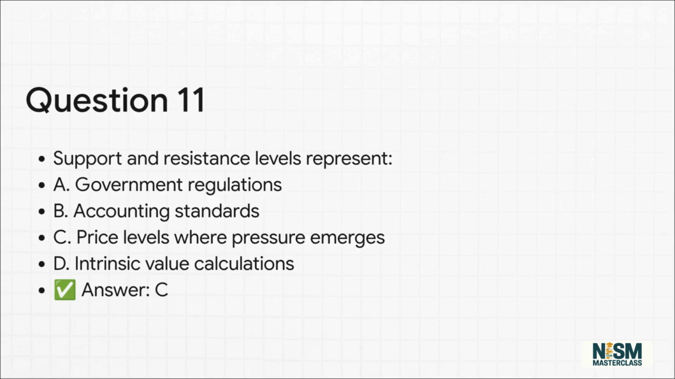Think of this as a visual map of market psychology. Support is basically a strong buying zone where demand steps in to stop prices from falling further. Resistance, on the other hand, is a strong selling zone where supply stops prices from going any higher.